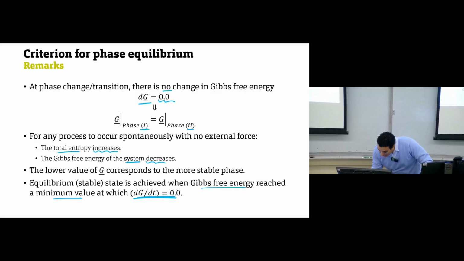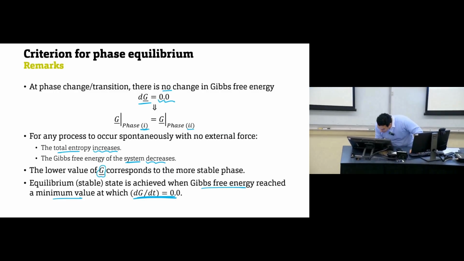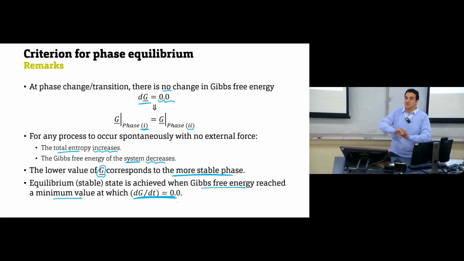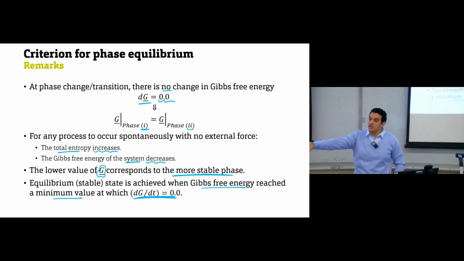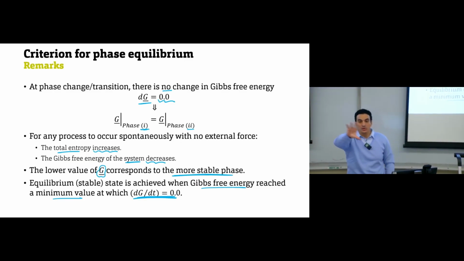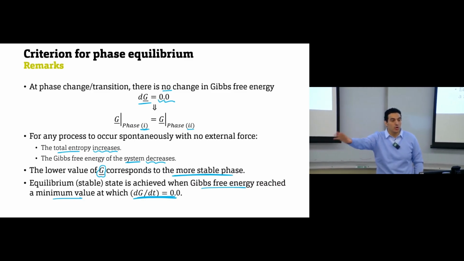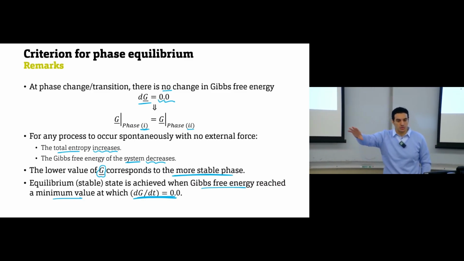And again, the lower the value of Gibbs free energy, the more stable the phase. If you have two cases and one has lower Gibbs free energy, then the process will move to the case of lower Gibbs free energy, which corresponds to more entropy. Clear?